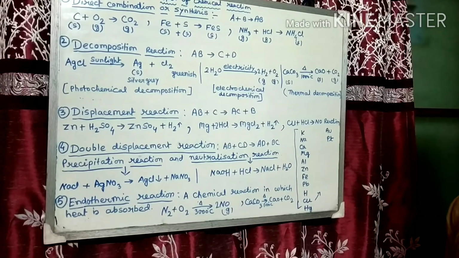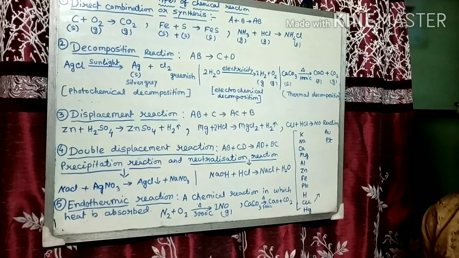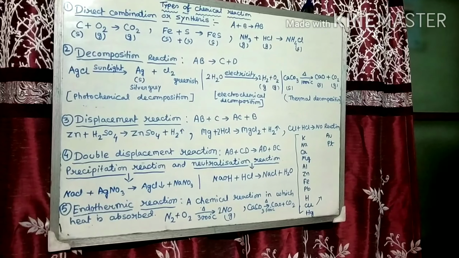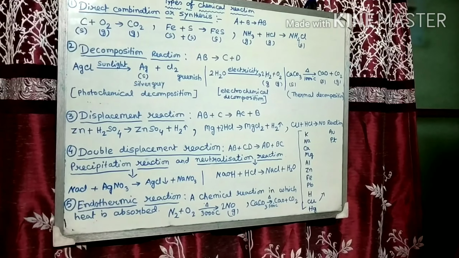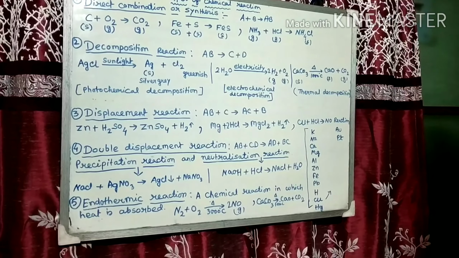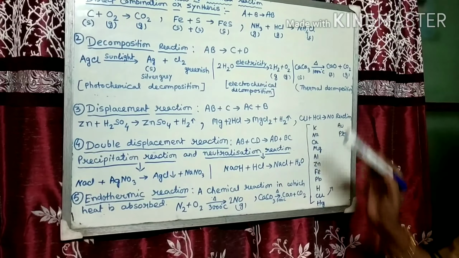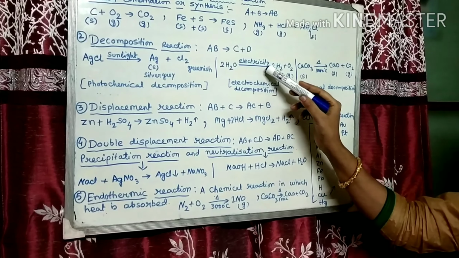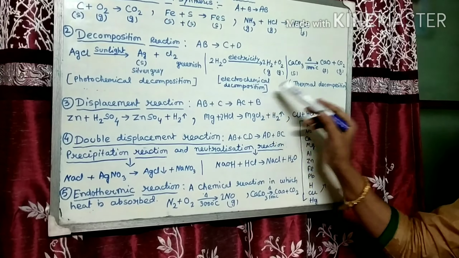As it occurs in the presence of sunlight, this reaction is known as photochemical decomposition. Another example: when electricity is passed through acidified water, hydrogen and oxygen gas are produced. As this reaction occurs due to electricity, it is known as electrochemical decomposition.